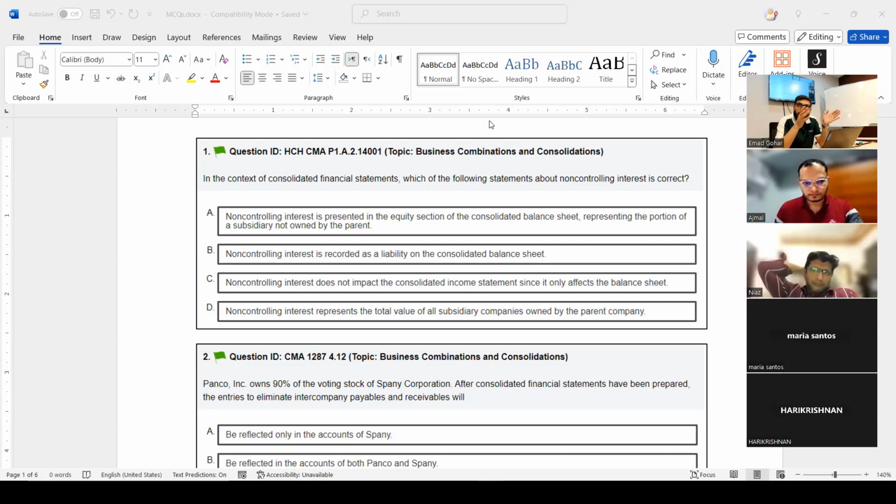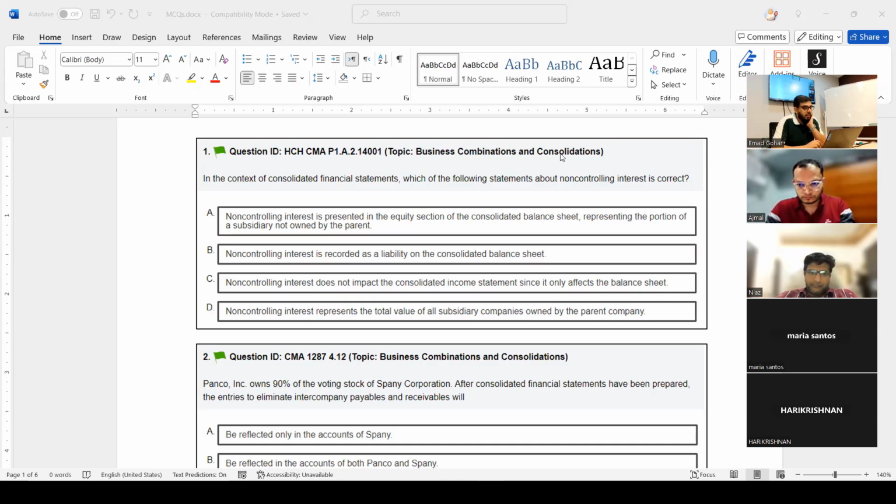In the balance sheet also you write, in the income statement also you write under profit, you have to tell how much goes to non-controlling, how much goes to parent. D. Non-controlling interest represents the total value of all subsidiary companies owned. No, it is not representing any total value of all subsidiary companies. That is only the value of the amount of shares which are not owned by the parent. Not all the amount, not the total value, right?